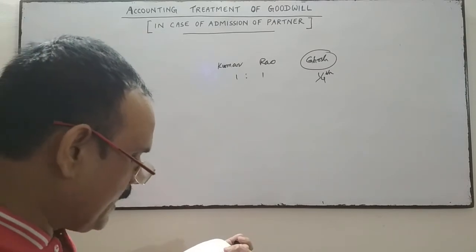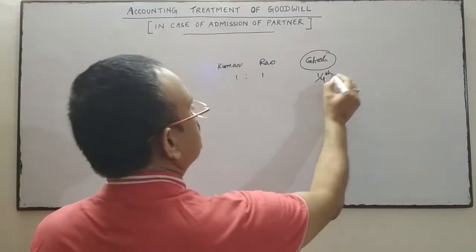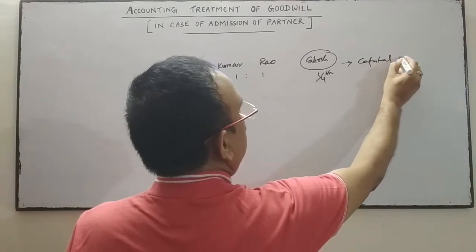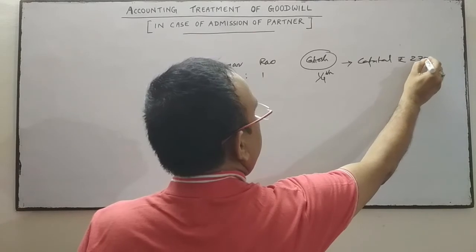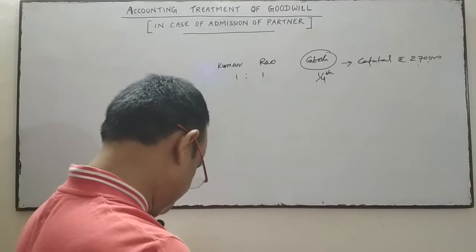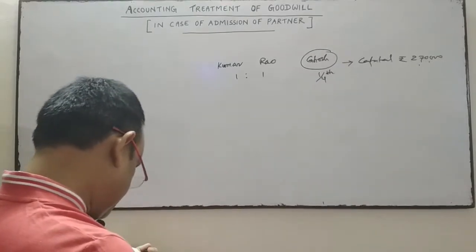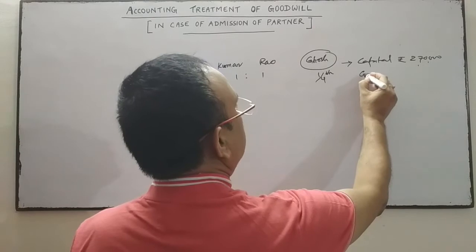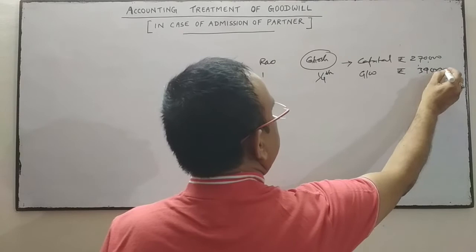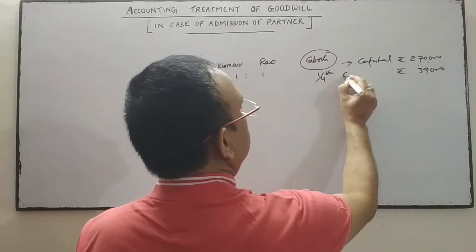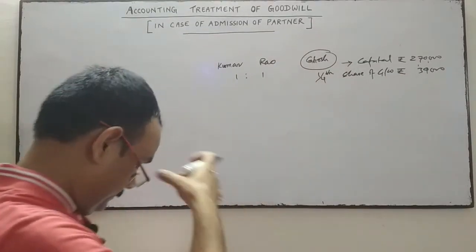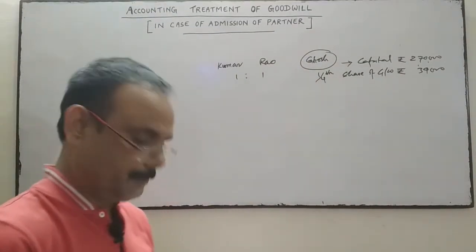Ghosh brought 2,70,000 for his capital. Ghosh has given rupees 2,70,000 as capital, and 39,000 for his share of goodwill, 39,000 for 1/4 share of goodwill.